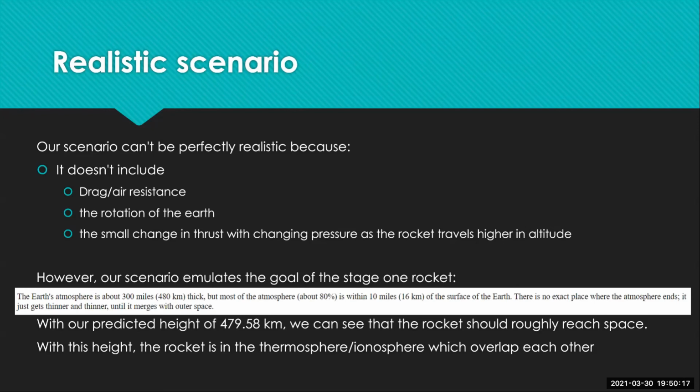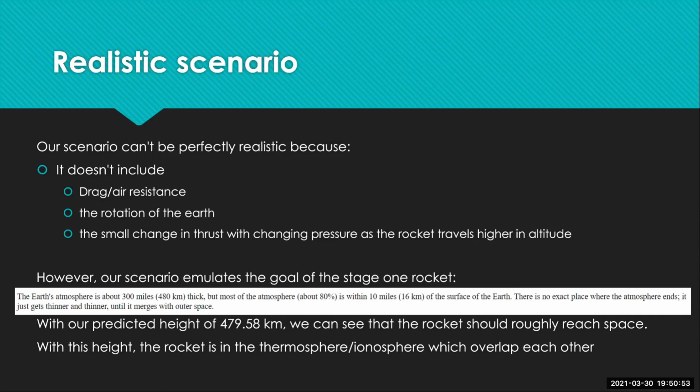But one thing that was really cool is that our scenario, our final height, is actually really close to the Earth's atmosphere from one of the websites that we have cited. So what the website basically stated is that Earth's atmosphere is about 480 kilometers thick, but it also says that there is no exact place where the Earth's atmosphere ends. It just gets thinner and thinner until it merges with outer space. So we did a lot of looking into that and what that means.